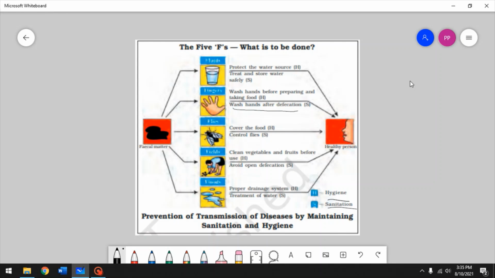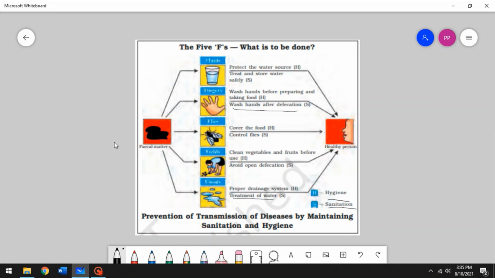All right. So flies: covering the food would be hygienic, and controlling flies would be sanitation. Cleaning vegetables and fruits before use, that is from the fields, would be hygienic, and avoiding open defecation would be sanitation. All right. Floods: proper drainage system would be hygienic, and treatment of water would be sanitation.